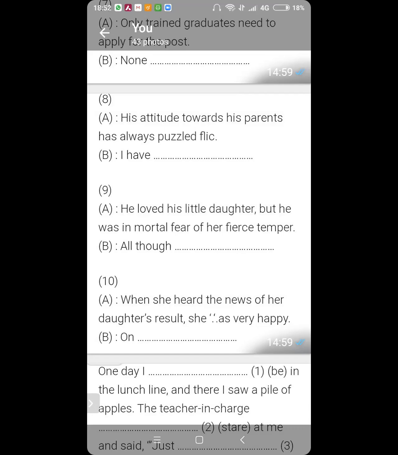Ansh, number 10. When she heard the news of her daughter's result, she was very happy. On hearing the news of her daughter's result, she was very happy. Very good.